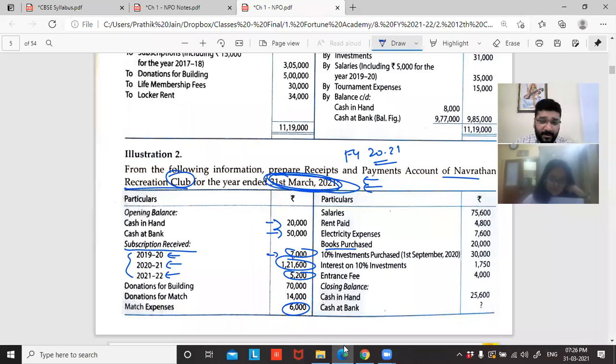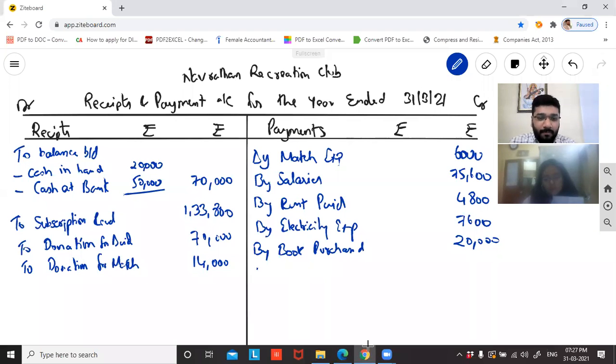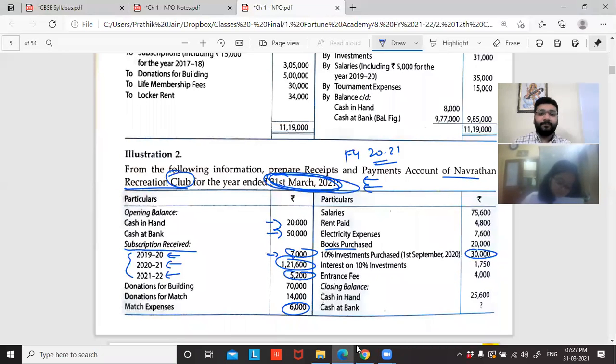Now, 10% investment purchased. Receipt of payment. So I've totally invested 30,000 rupees in the investment. What is this 10% give? So my time pass. 10% investment is what? I have invested my money in such a place which will give me a return of 10%. That's what it means. But I'm not bothered about that. So by investment, 30,000 rupees.